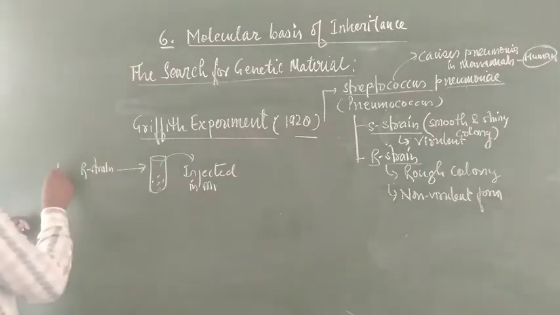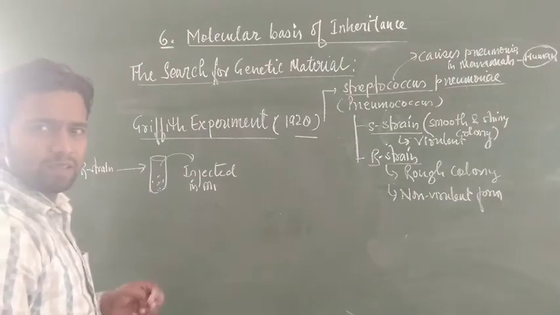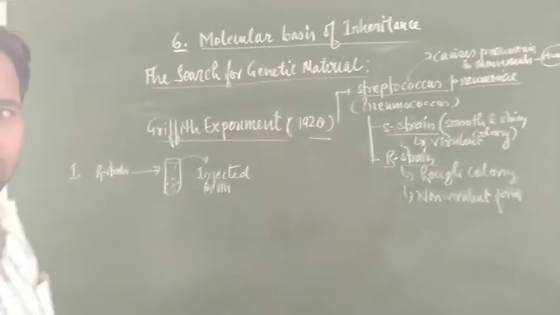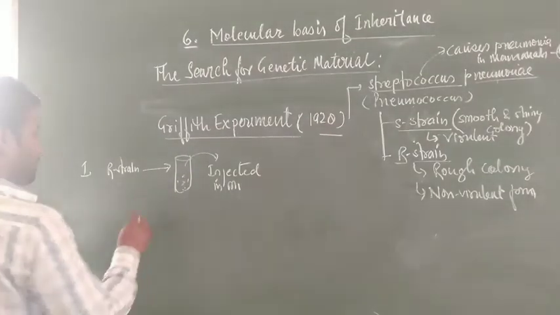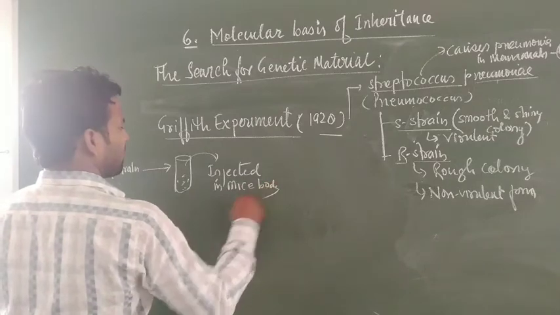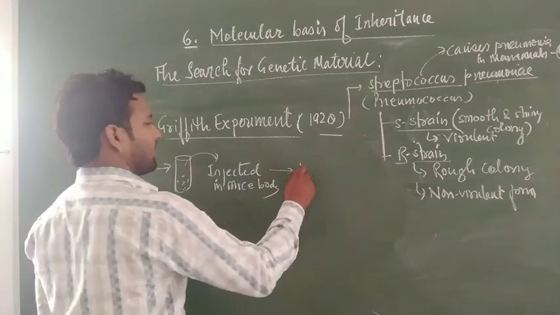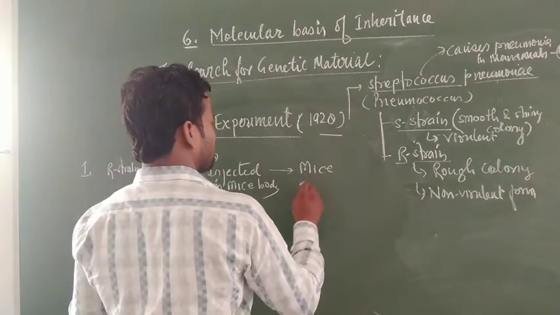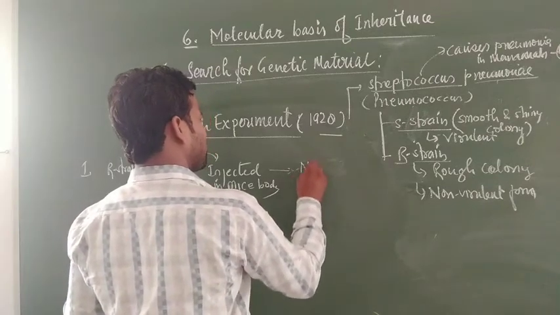This was the first experiment, injected in mice body. After some time the mice underwent no symptoms; no symptom was observed in the mice.